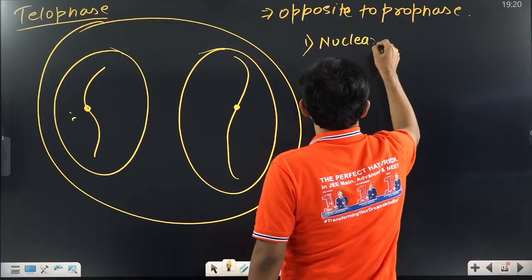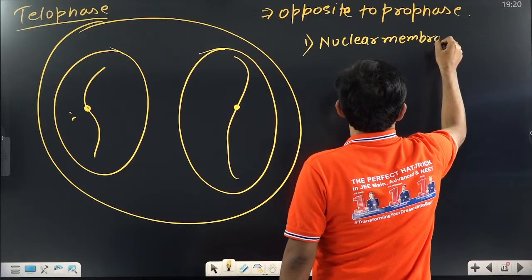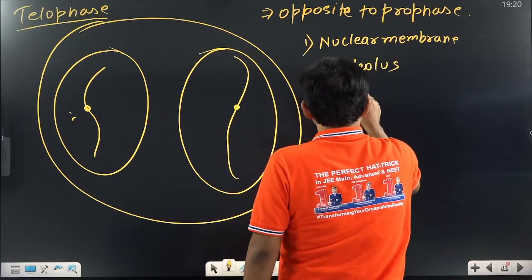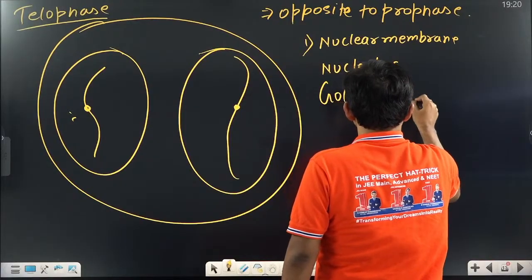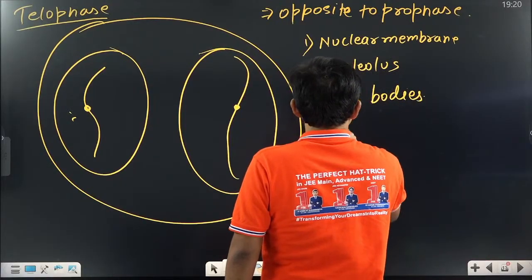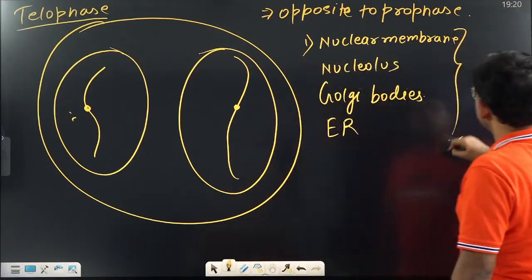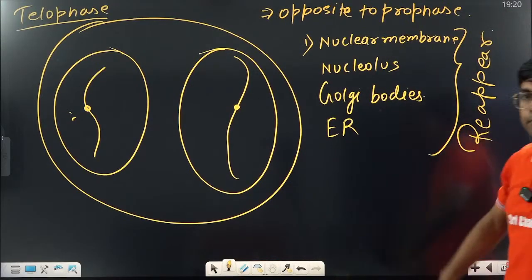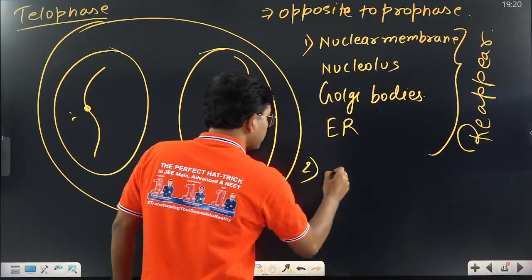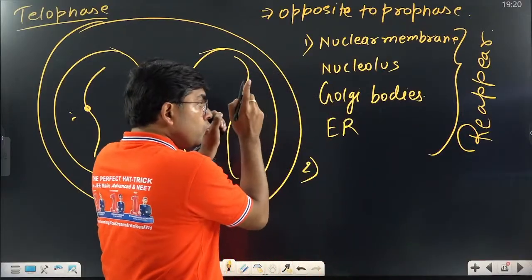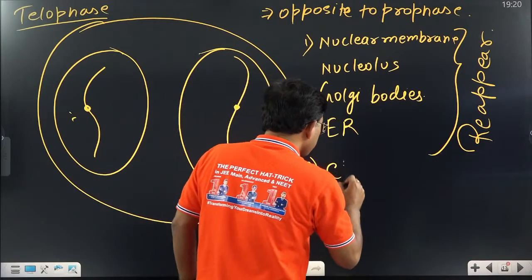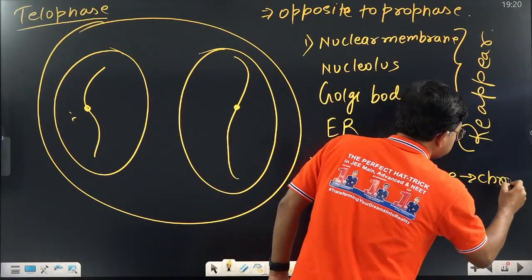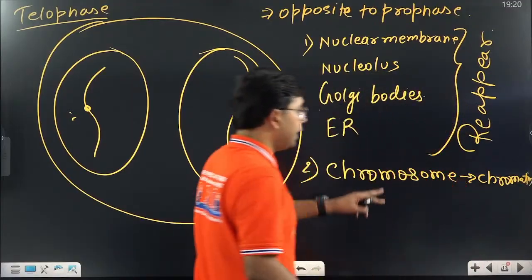Why do we say that? First point: the nuclear membrane, nucleolus, Golgi complex or Golgi bodies, both are the same thing, then Golgi body and ER, they all reappear. Second, in prophase chromatin becomes chromosome. Here chromosome becomes chromatin, right?